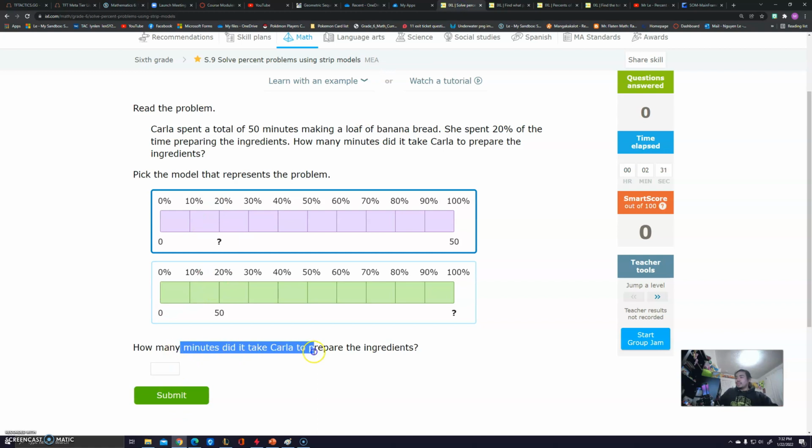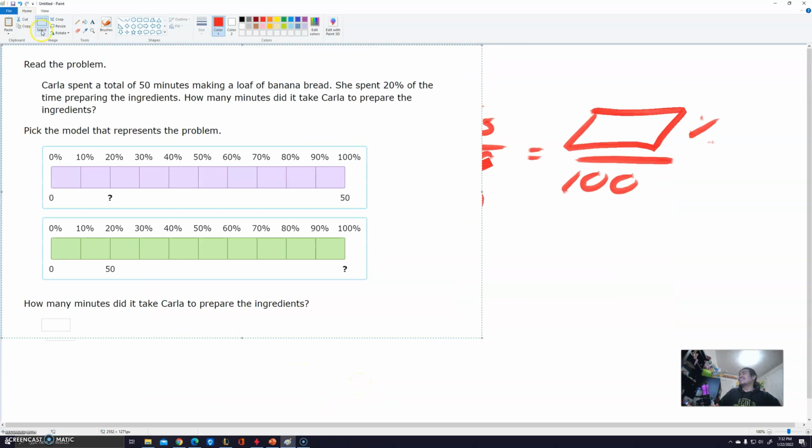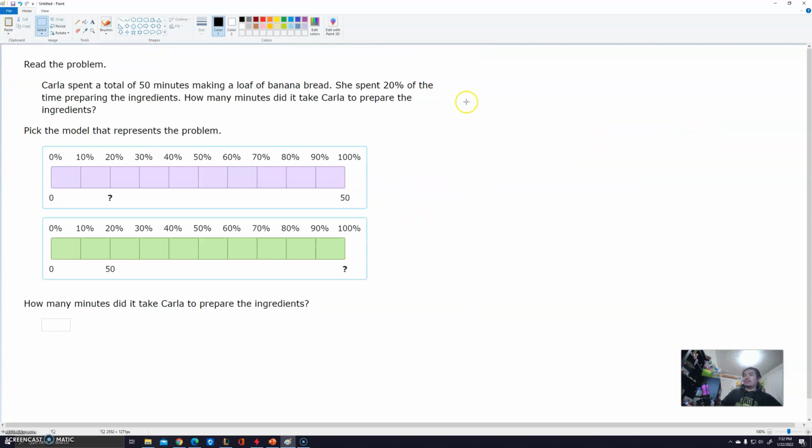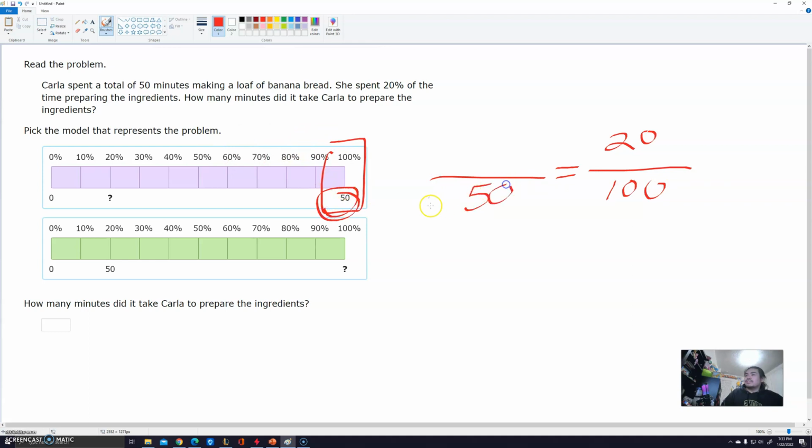Now, the next part is asking you, based on the answer we chose, what is the minutes that Carla prepared? So here, let's just clear this all overall. Now, if we know it's 20%, it means 20 out of 100. And if we know the total time spent is 50, again, this is total. As a reminder, this is part. We're just trying to find this missing number.